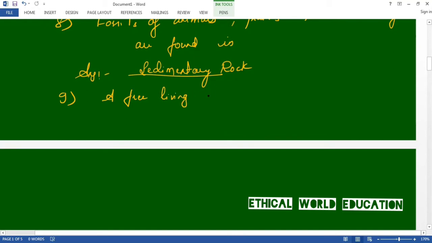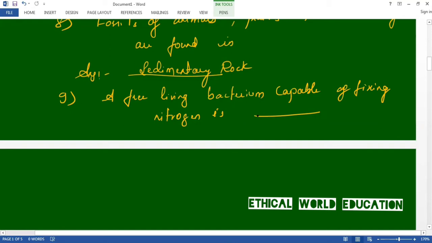A free living bacterium capable of fixing nitrogen is clostridium. Clostridium is the answer. Let us move to the next one.